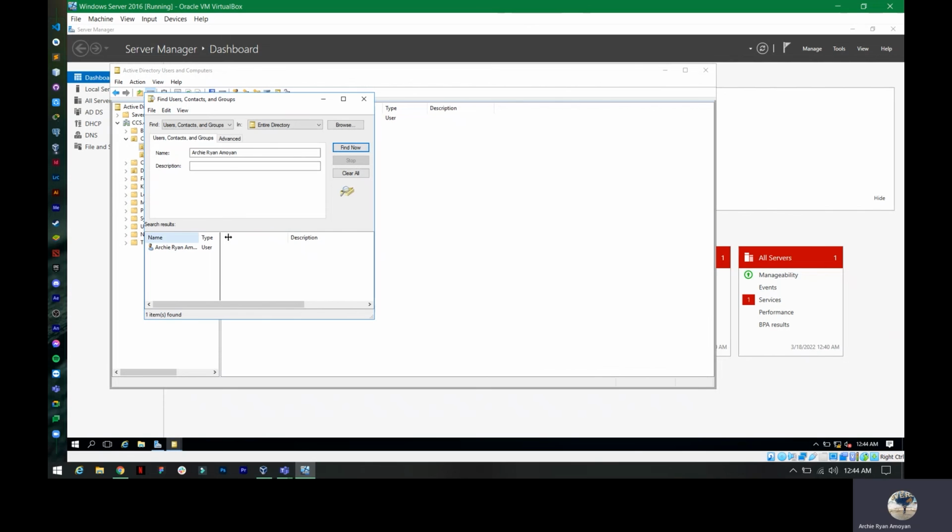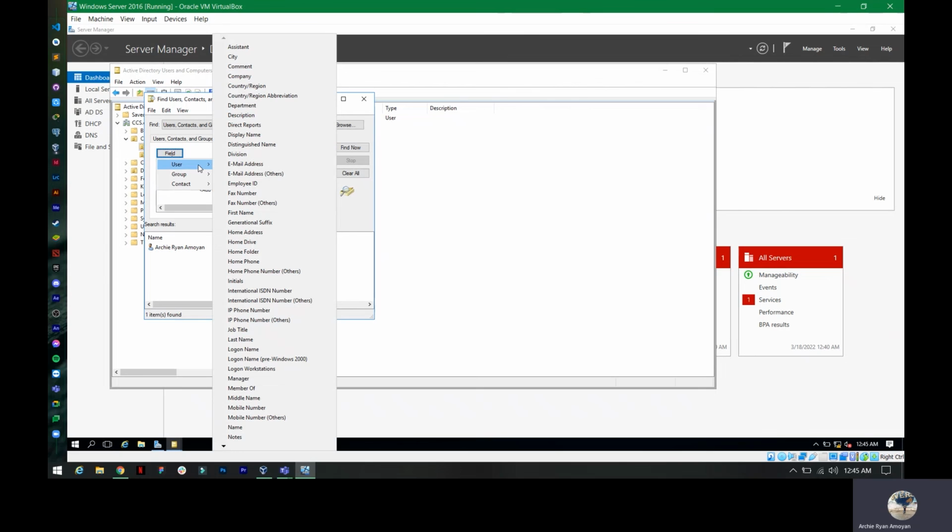As you can see on the screen, there is an Archie Ryan Amoyan user available under the administrator, or Domain Admins. Also, you can click on Advanced to use different fields if you are going to search here, like for example his designation, email address, the employee ID, as well as the first name and other details.